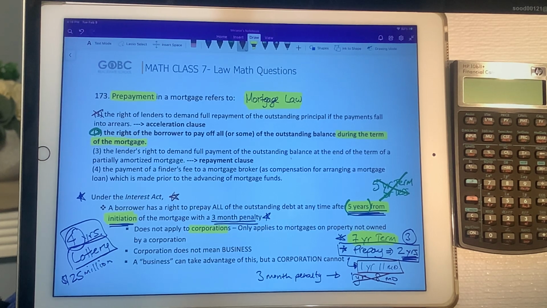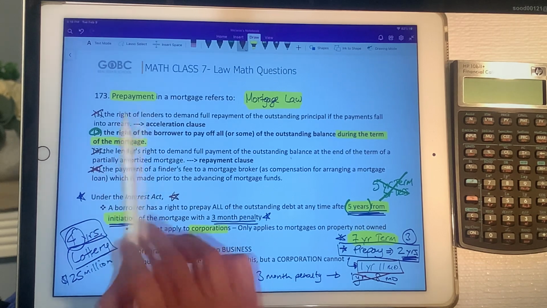Number 3 is just describing the regular repayment clause that tells you how you're going to pay back your outstanding balance along with the interest. The lender's right to demand full payment of the outstanding balance at the end of the term of a partially amortized mortgage. And then this one, I don't even know what they're talking about. They're talking about a finder's fee to a mortgage broker, which is made prior to the advancing of the mortgage funds. So that's not what the prepayment is about.